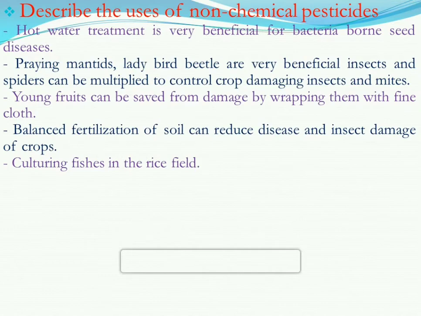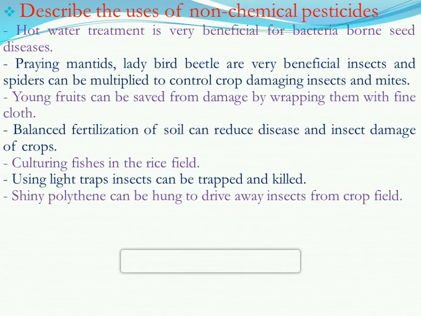Culturing fishes in the rice field can be another way, because if there are insects, the fishes can eat them up, and that could be helpful for the crops. Using light traps, insects can be trapped and killed. So if we use a light trap, insects will sit over that light, and then we can easily kill those insects.